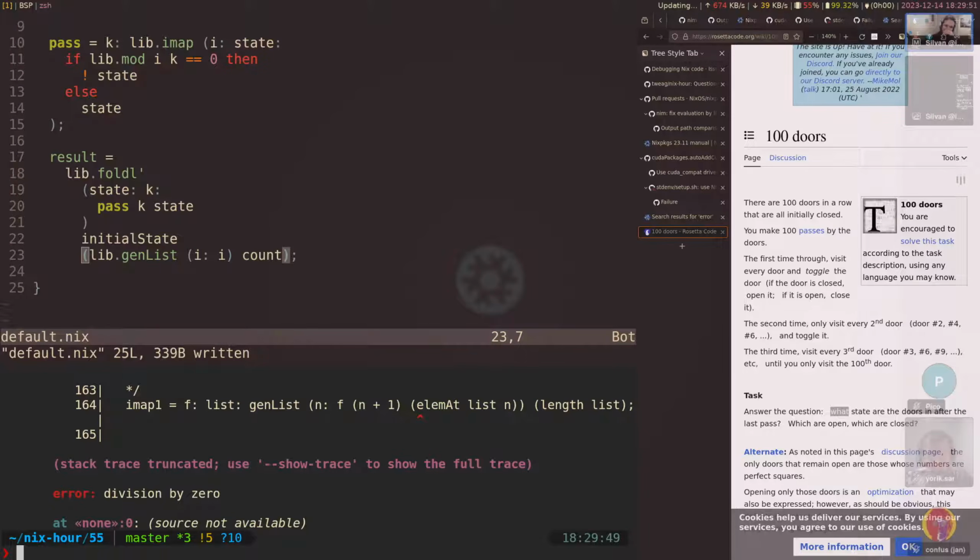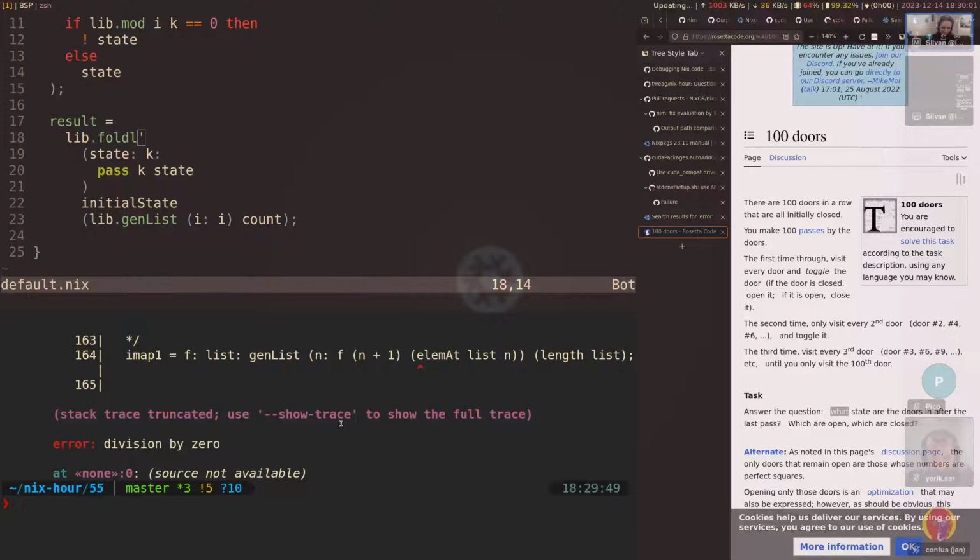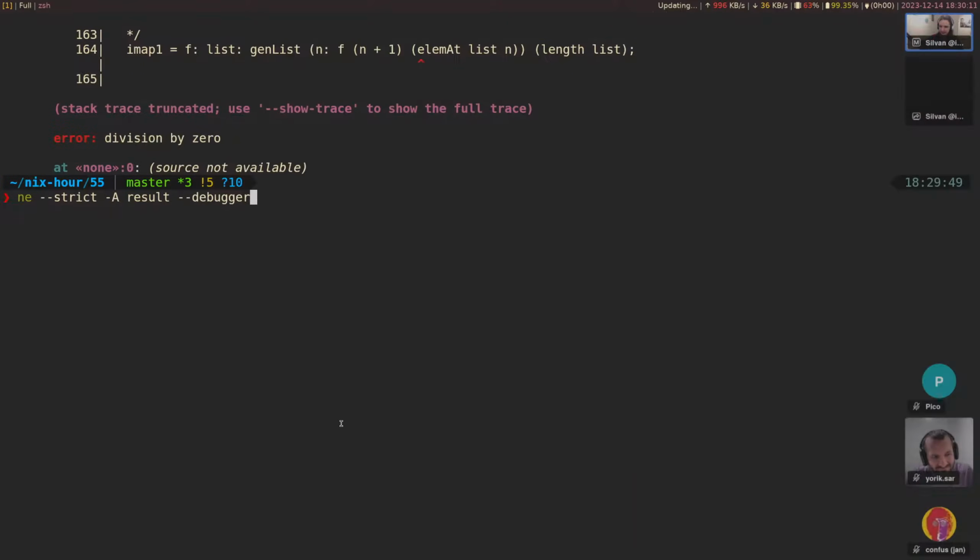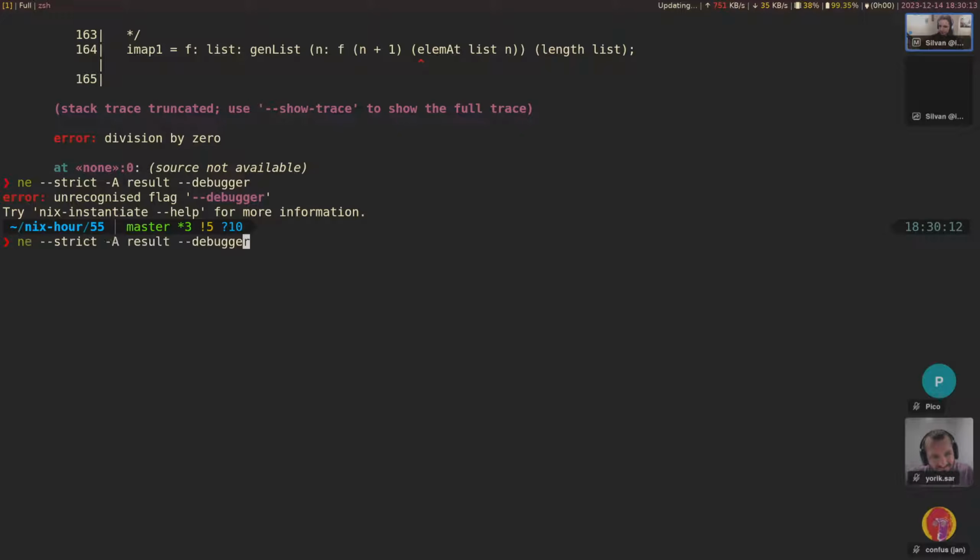Oh, division by 0. Well, we have an error. It's kind of obvious where it is? Well, yeah, I'm not sure. Okay, we have an error. That's good. So something I wanted to try is the debugger, which we tried before. It didn't work that well there. But let's give it another try. Actually, I think that's only in the new REPL or Nix eval. No, that's result.